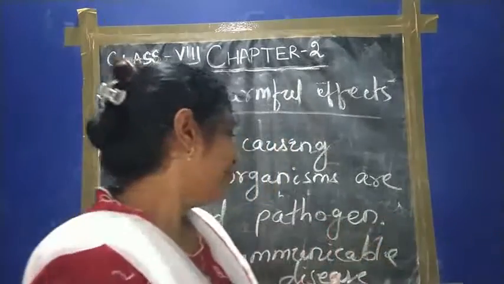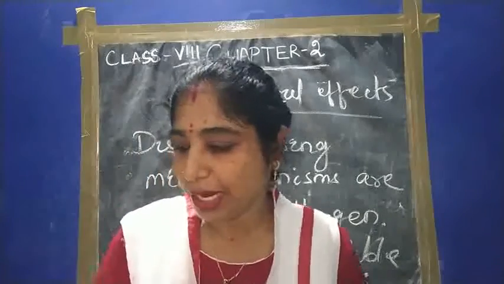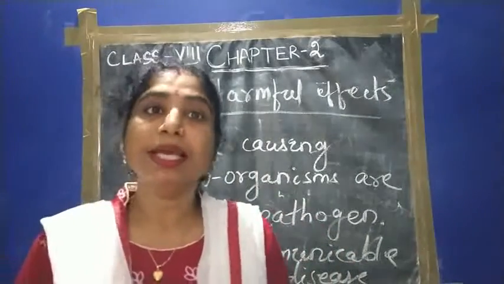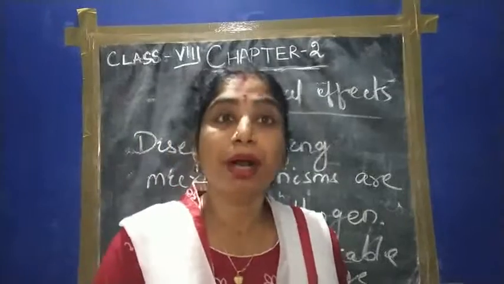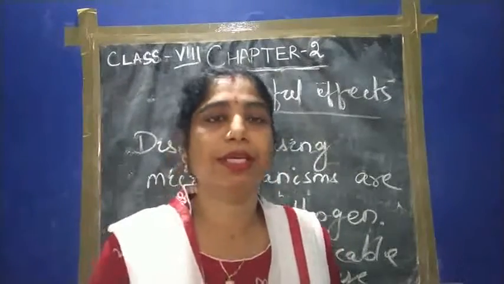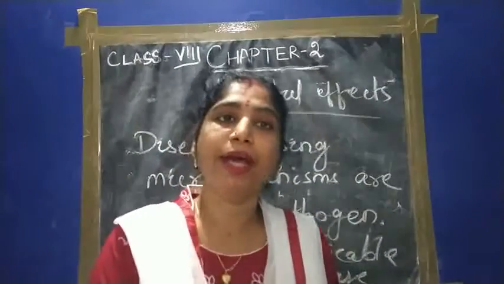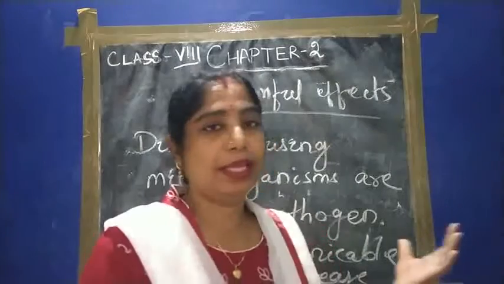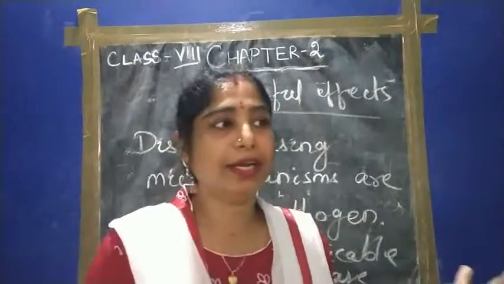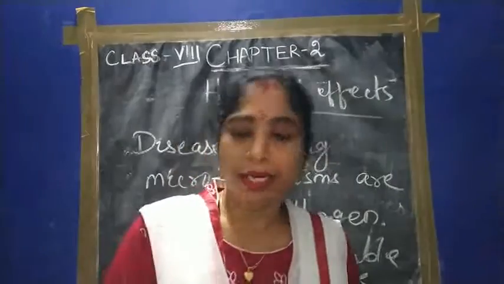So this is also a communicable disease. So what is a communicable disease? The disease which spreads from a diseased person to a healthy person by contact, through air, water, or by touch, is called a communicable disease.